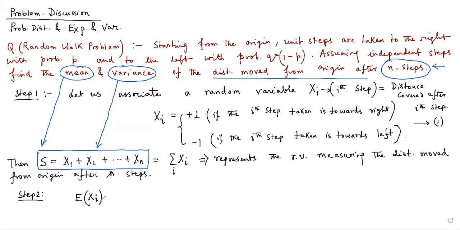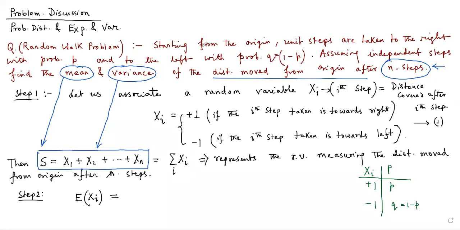The mean of the ith random variable corresponding to the ith step. So what is the formula for this? Now you see that according to the condition given in the problem, if xi has these two values, a step towards the right and a step towards the left, then it is given in the problem that the probability corresponding to the right side step is equal to small p, and the probability corresponding to the left side step is equal to small q, which is equal to 1 minus p.